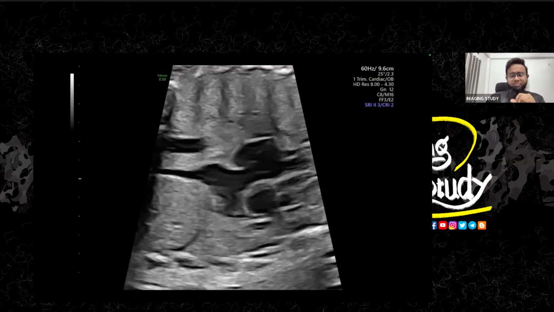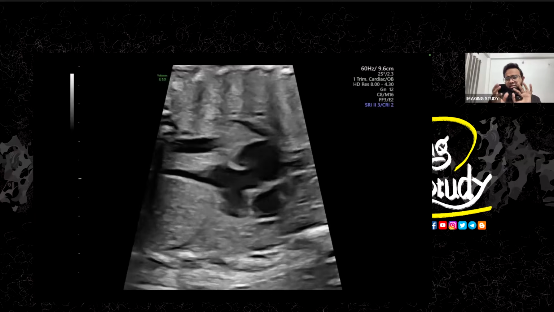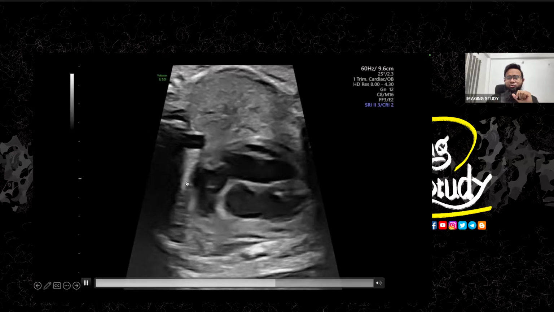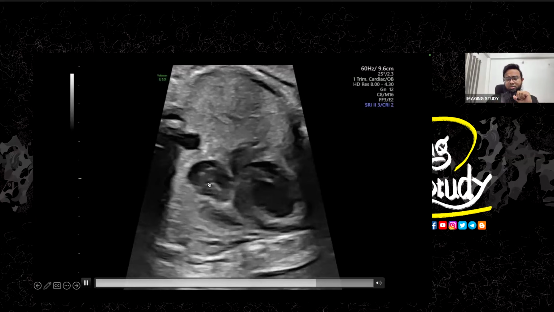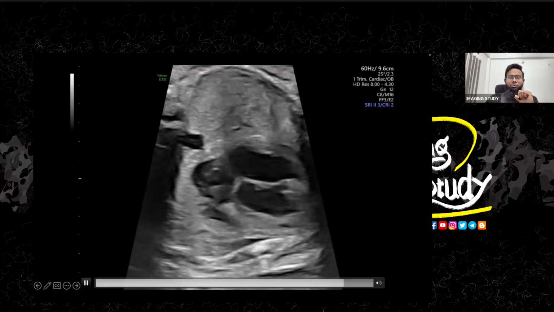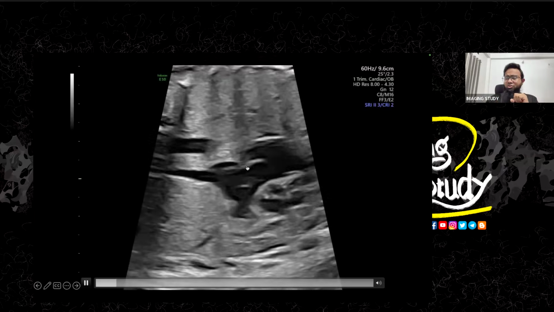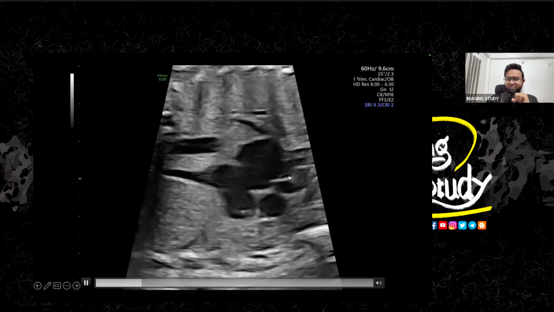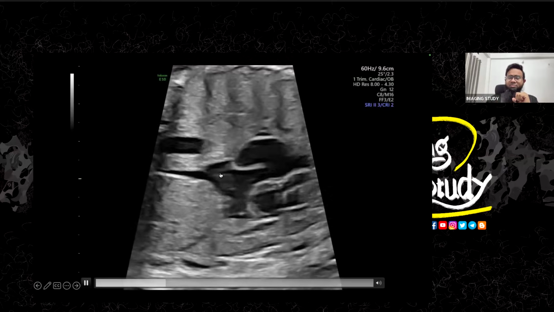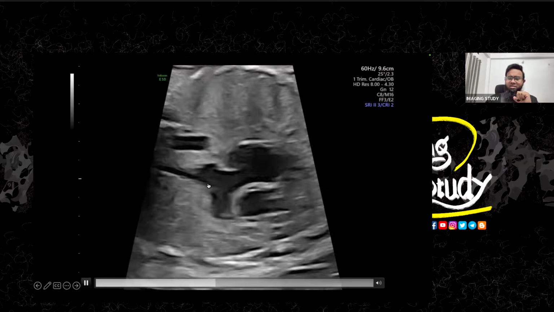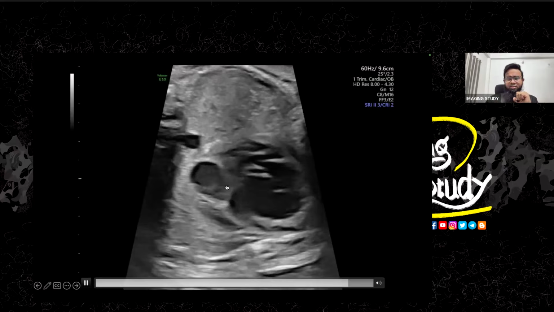Okay, so this is a little bit of a view of the inferior vena cava trying to enter into the right atrium. So okay, it looks good, and you see this is not the mitral valve. This is the mitral valve. This structure is the septal aneurysm, and this is the interatrial septum, or whatever you say.